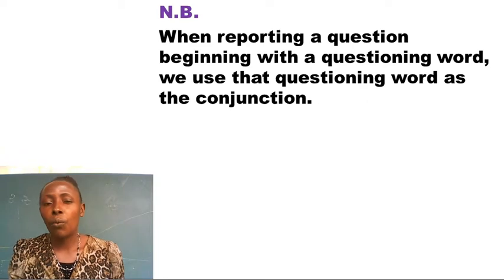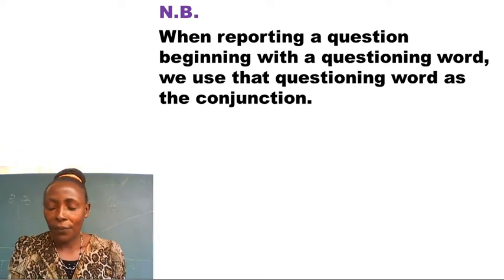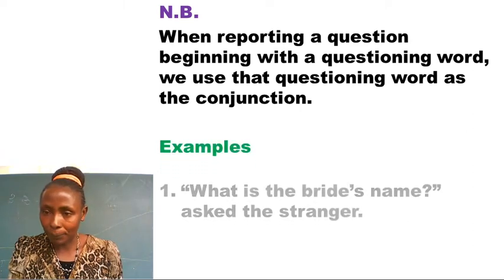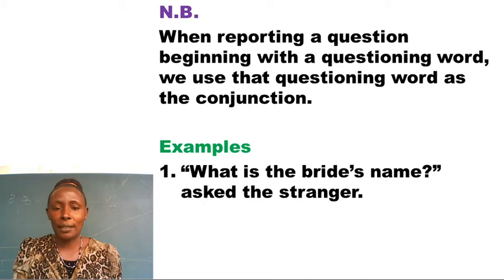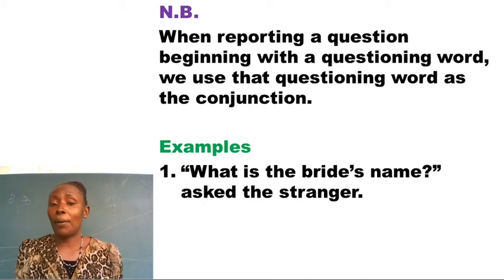We use that questioning word as the conjunction. If you have got me, let me take you through the examples so that you can understand better. Example 1 reads, what is the bride's name? Ask the stranger. This question is open.